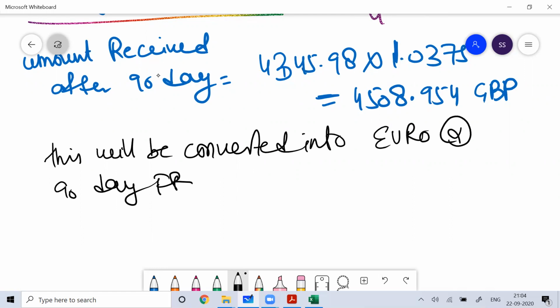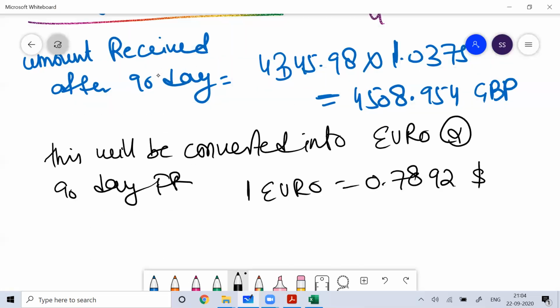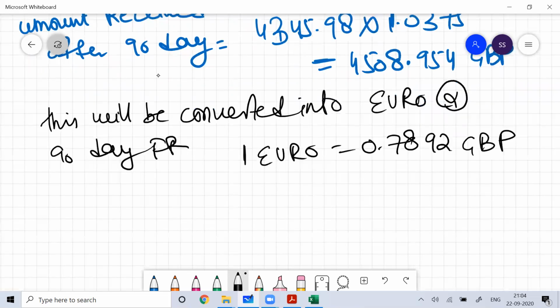What is the 90-day forward rate? 1 euro is equal to 0.7892 GBP. That is the 90-day forward rate.